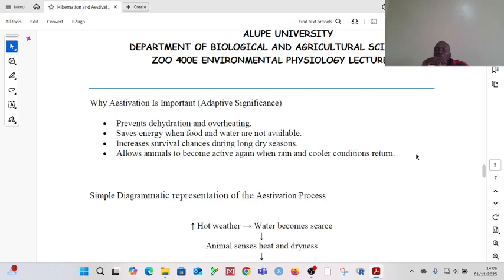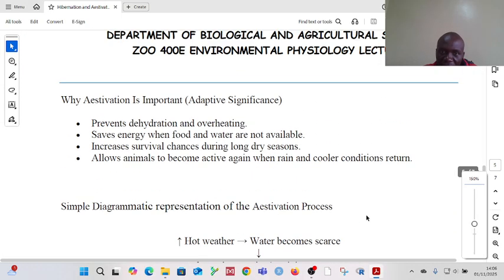We now have to discuss the importance of aestivation. Okay, the importance of aestivation. So, the first thing is aestivation helps the animal by ensuring that the animal is prevented from dehydration and overheating.